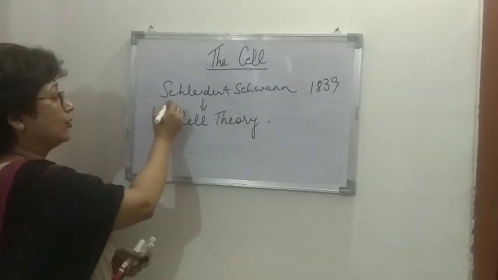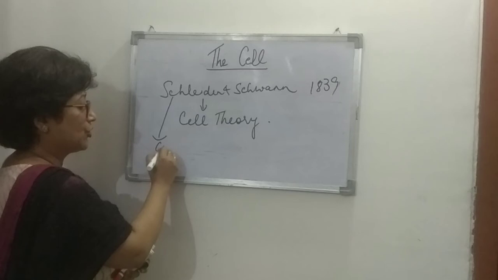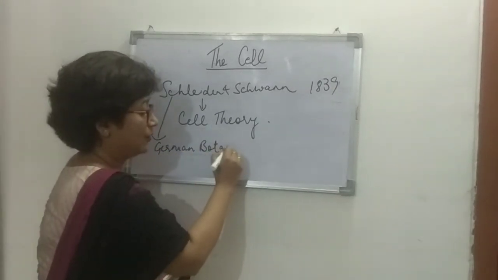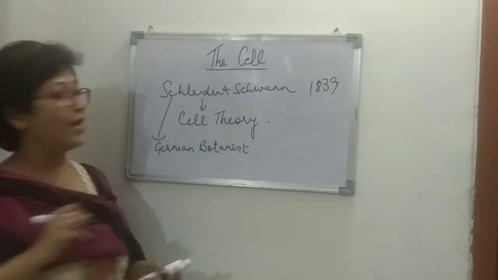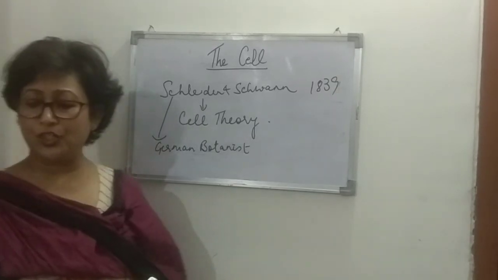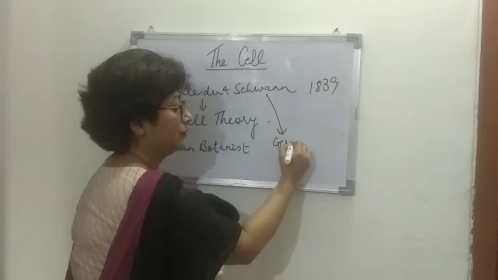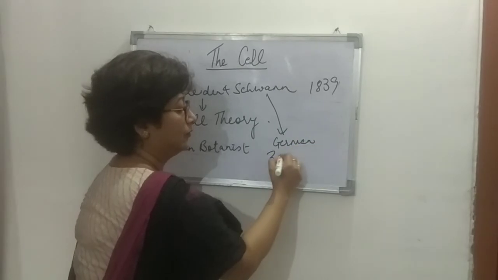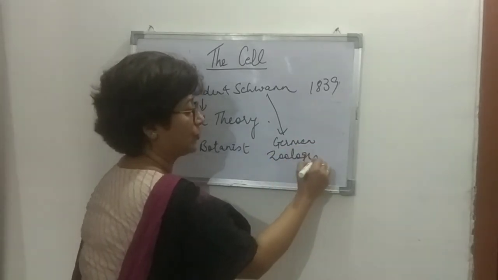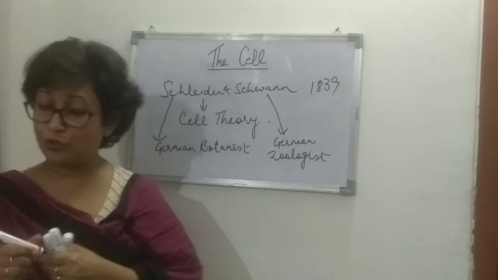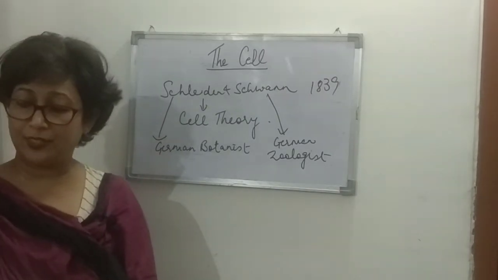Schleiden was a German botanist, and Schwann was a German zoologist. They did a comparative study of the cells, and they put forward the cell theory.